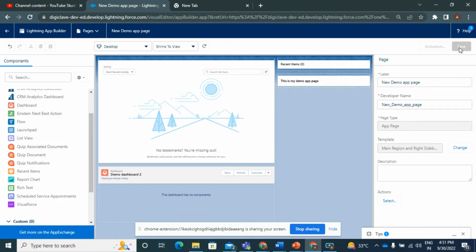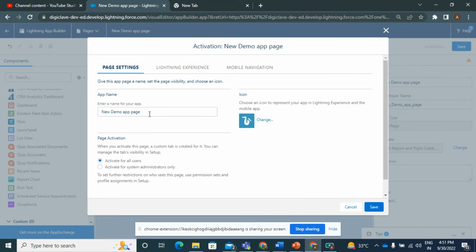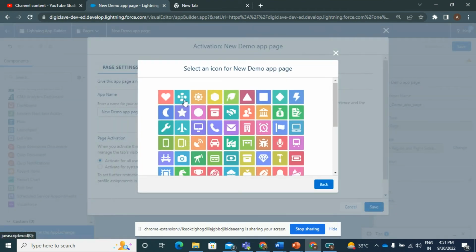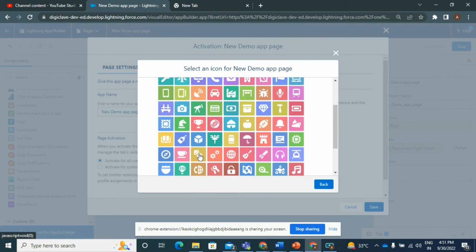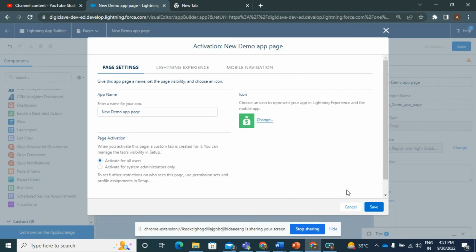Then I'll save this page, activate it, and if you want to select any icon for the particular page, you can select from here. According to the business requirement, I like this symbol.